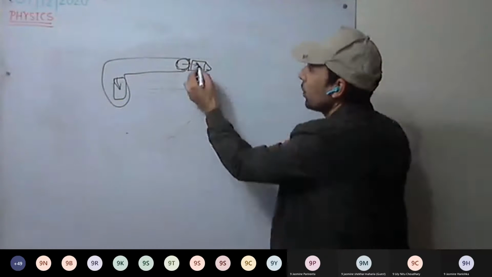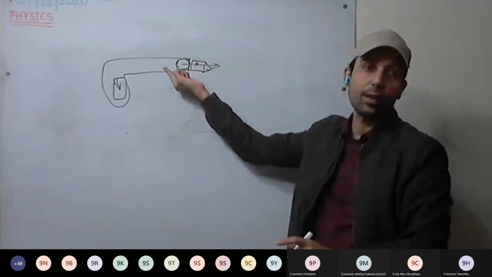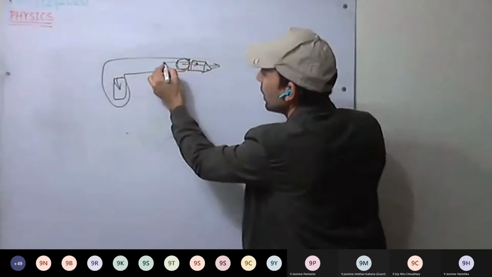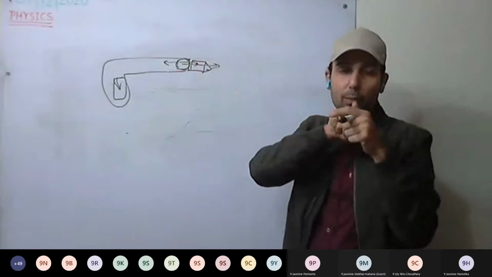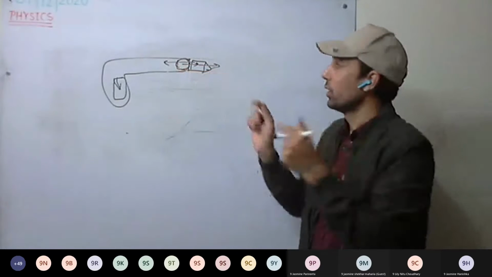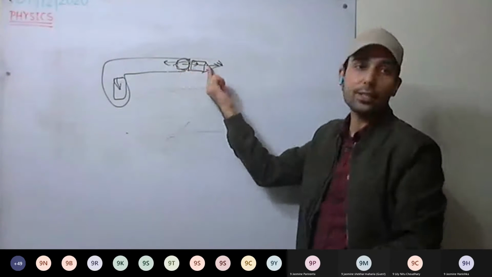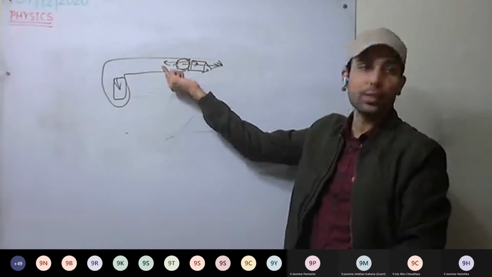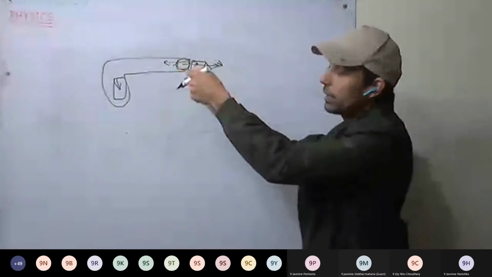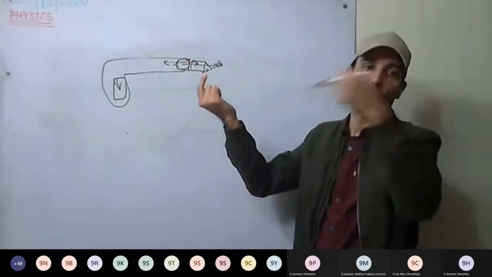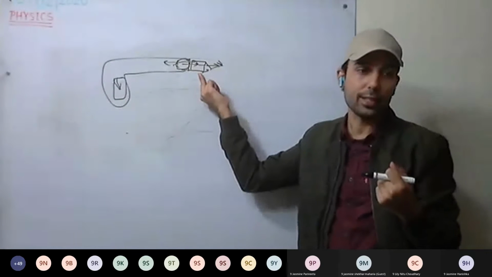So the bullet moves in forward direction, and the bullet in turn applies force on the gun. So the gun recoils. That is the recoiling force. The gun recoils back, it feels force backward. They are equal and opposite in direction. Is this clear?